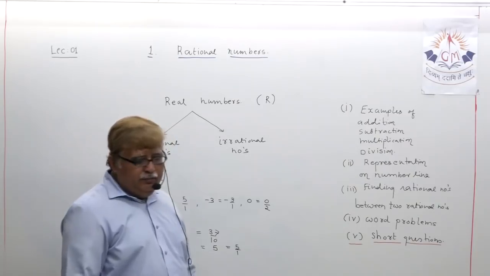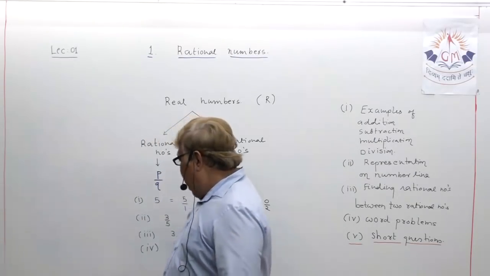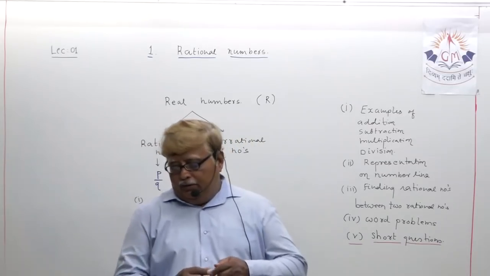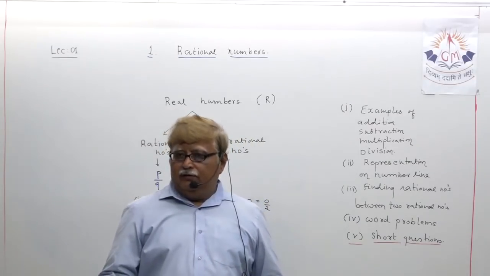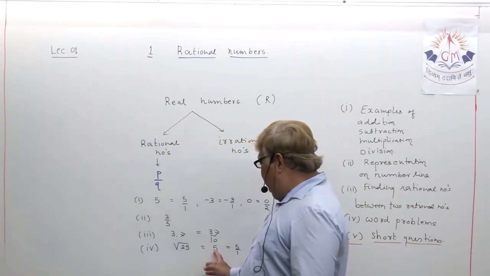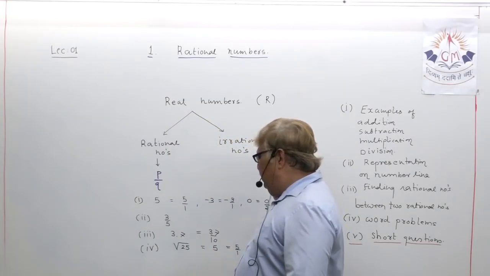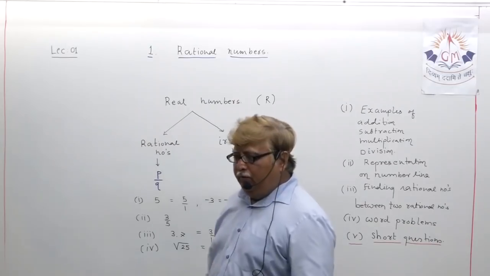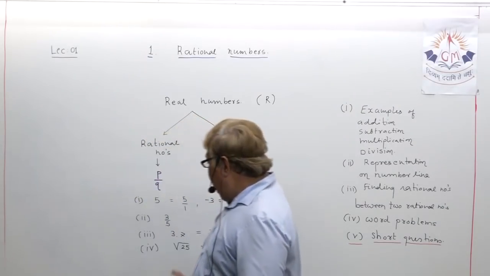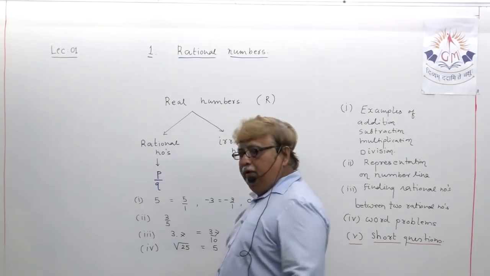So how will you summarize this? Why is under root 25 a rational number? Because its square root is possible, which can be expressed in the format of P upon Q. Why are you able to take out the square root of 25?